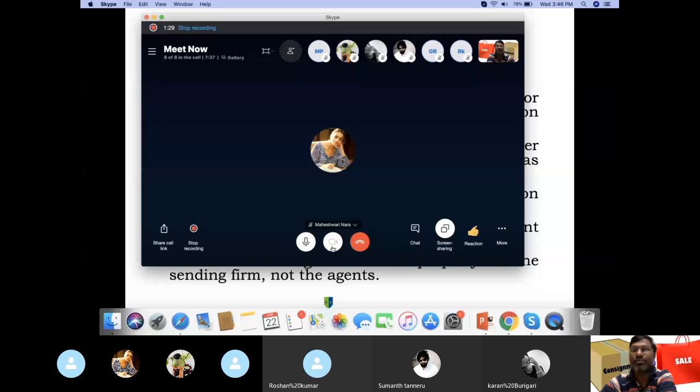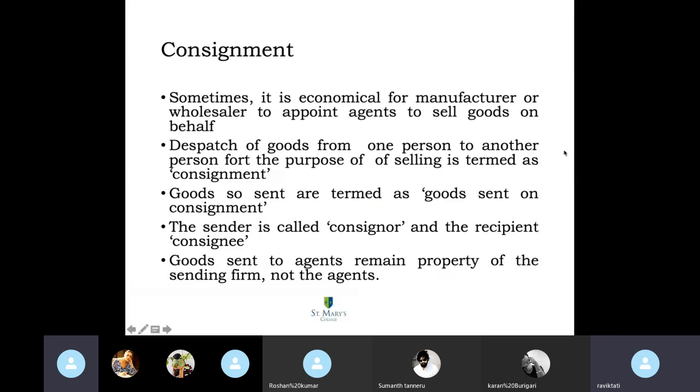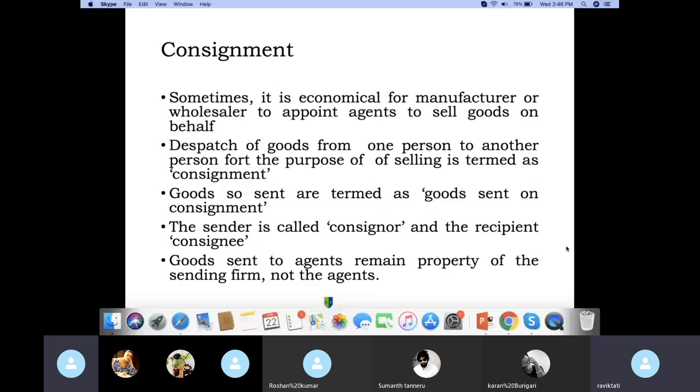The one who is sending the goods is the consignor, and the one who is receiving goods is the consignee. Now, when the goods are sent to the consignee, the title of the property of these goods remains with the one who is sending the goods, not with the agent who is receiving those goods. The agent can be a distributor for the manufacturer or a retailer to the distributor, anybody. These agents will not have any title over the goods or property that is being consigned.